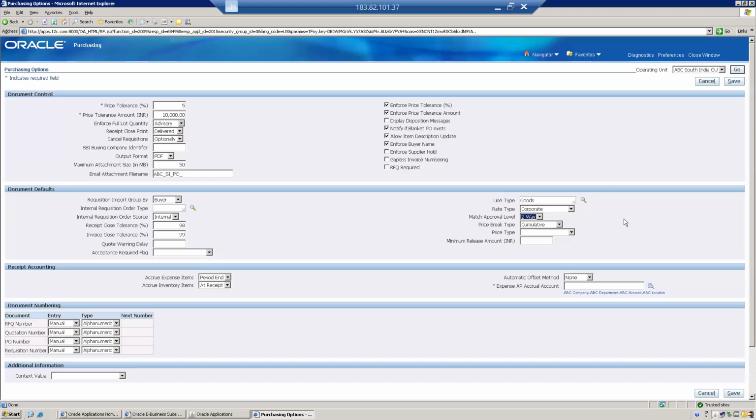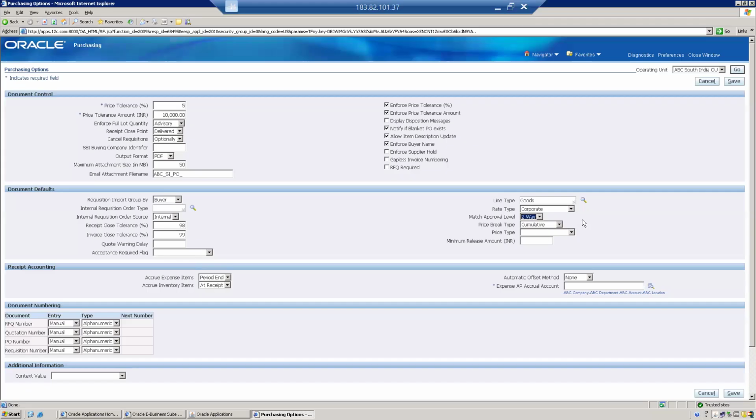Whenever you create an invoice, it's not like something you just create. For example, you created 100 quantity and you are creating invoice for 200 quantity, 300 quantity. It won't make sense, right? How do you want to control and how do you want to have matching? In that case, this approval match level will help.